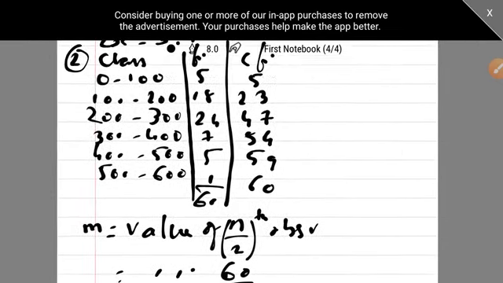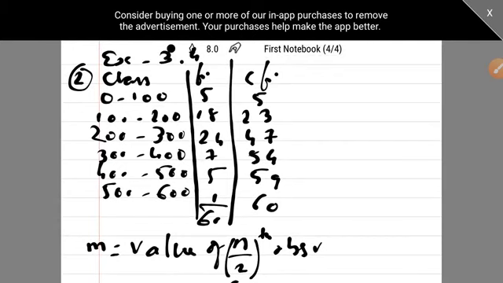Now this 30th observation is step 2. You have to find it in the classes. In which class is the 30th observation? Class 200 to 300 is selected, because 23 CFI means there are observations up to 23, and 47 CFI means up to 47.